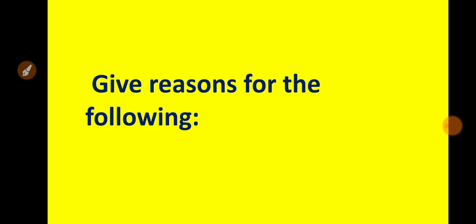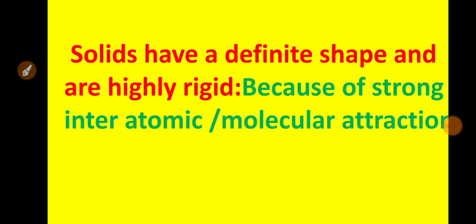Question number 2, you have to give the reason for that. A statement is given and you have to tell the reason why it is happening, what is the reason behind it. Okay, now the first statement is: solids have a definite shape and are highly rigid. So what is the reason behind it? See students, this is not only a question-answer, beta, this is the explanation also.